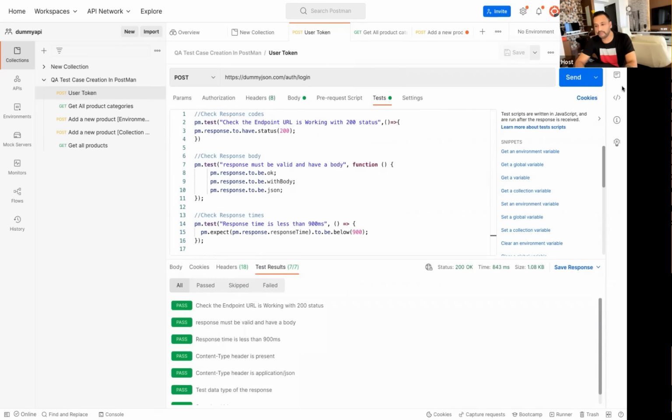So this is how we will do the same thing in manual testing, or if you're using any RestAssured API or any HTTP client or any Postman, any client that you are using. So these are the basic validations that every time we have to do.